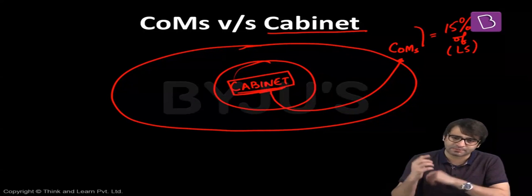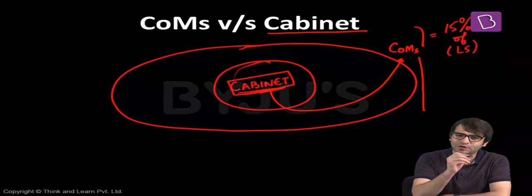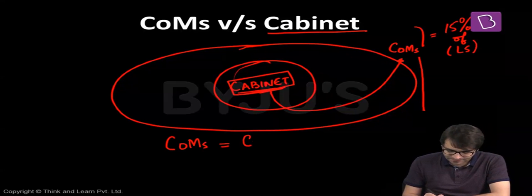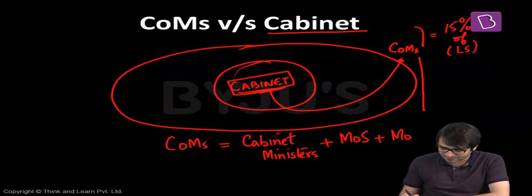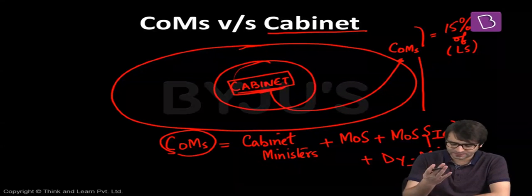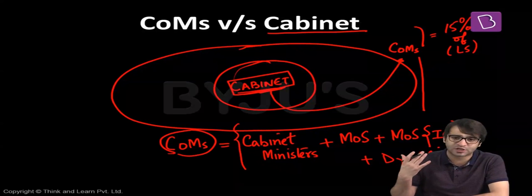But what is the difference between Council of Ministers and the cabinet? Now let's understand the difference, and I'll give you a mathematical formula. Council of Ministers includes cabinet ministers, plus ministers of state, plus ministers of state with independent charge, plus there can be deputy ministers as well. That means Council of Ministers is the superset, which includes all the cabinet ministers, ministers of state with independent charge, and there can be deputy ministers as well.